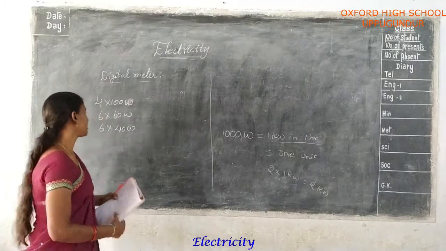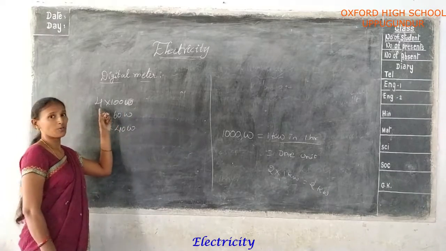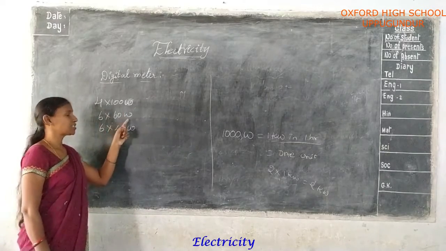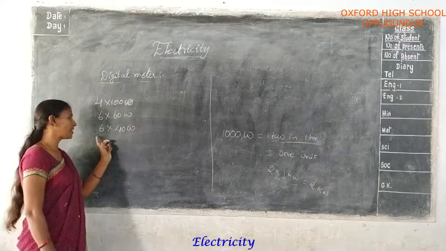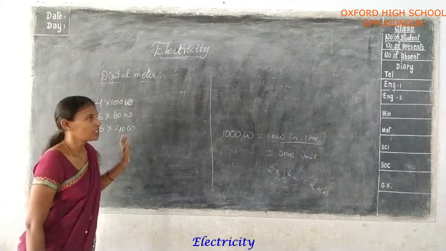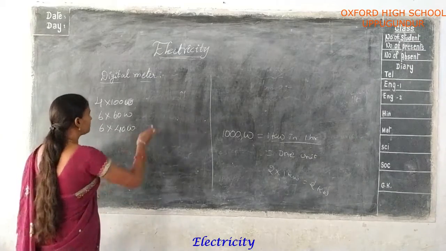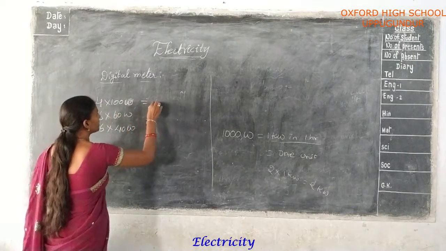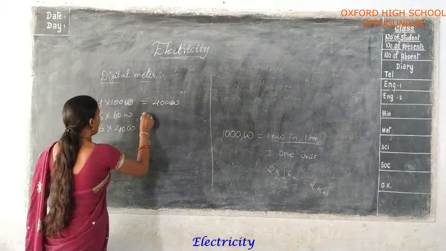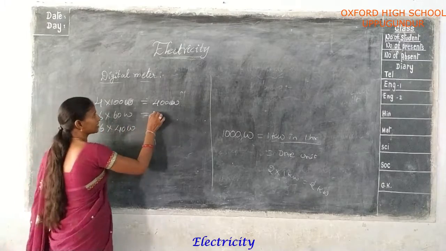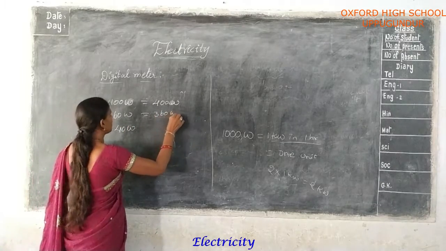How many 100 watt bulbs are there? 4. And 60 watts, how many are there? 6. And 40 watt bulbs, how many are there? 6 only. So finally here we find out: 4 times 100 is 400 watts. And 6 times 60 is 360 watts.